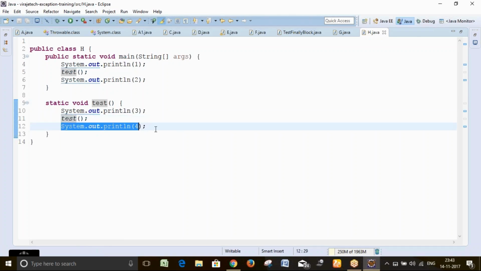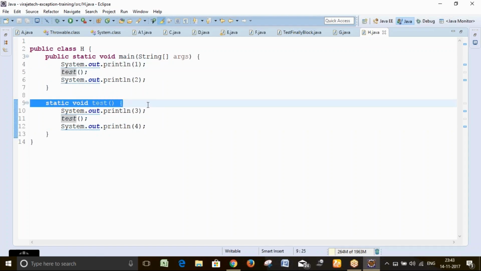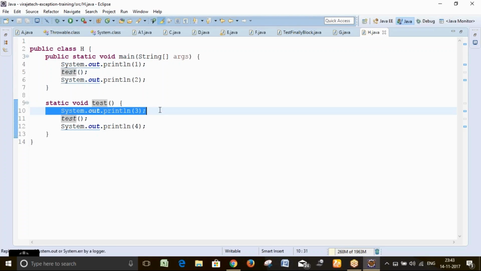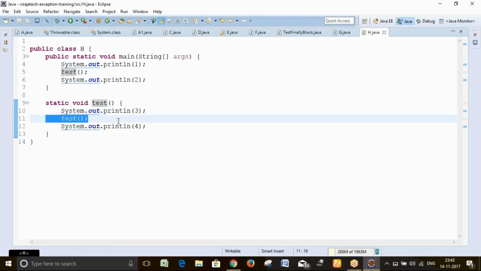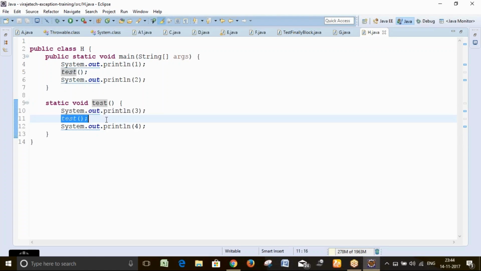And System.out.println 4. So what is happening: this statement will execute, then this statement will execute. After that you come to this, then this statement will execute, then again this statement will execute, and again.